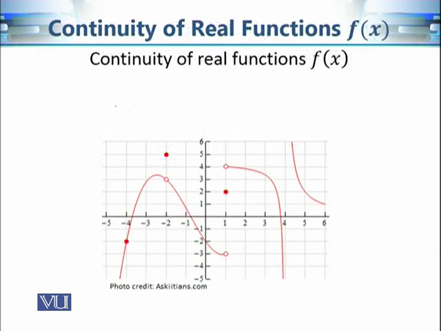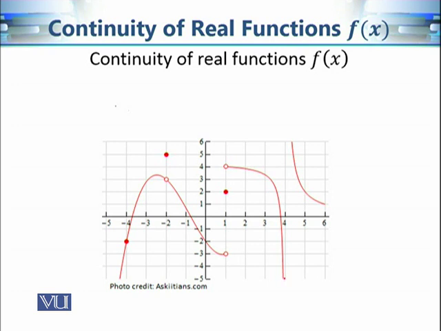Okay, so let's start with the simple case of a function of one variable. Of course, we can associate a function of one variable with a curve in the two-dimensional plane. Okay, so let's say this is the graph of some function y is equal to f of x. Now, as you can see, there is a hole over here, so of course the path is not continuous at this point. And similarly, if you are at this point, then there is a big jump over here. So that's why the function is not continuous at this point.